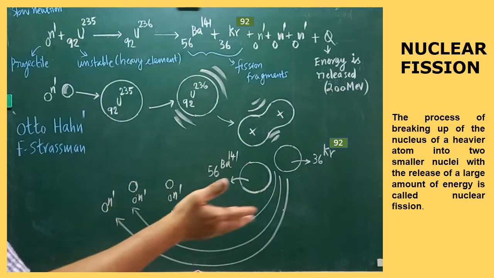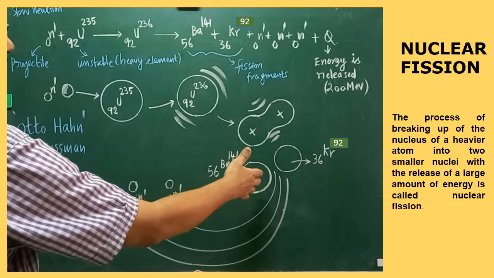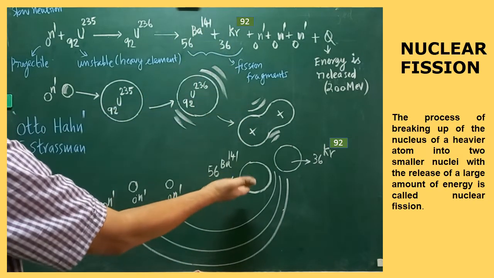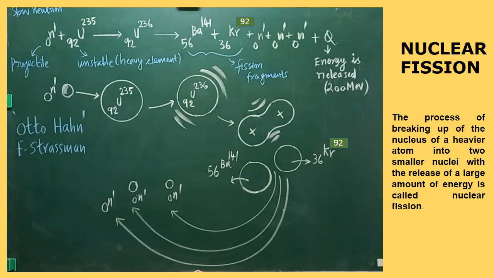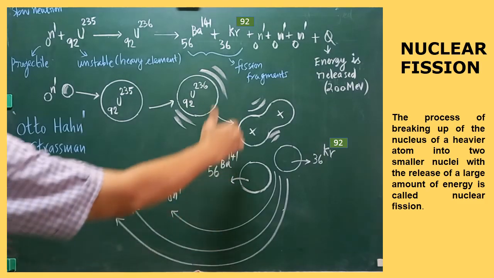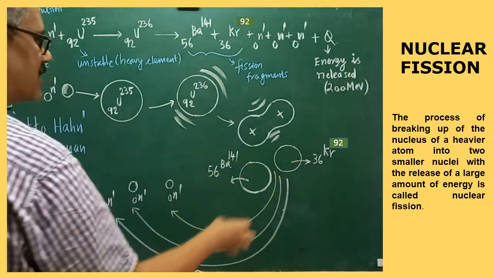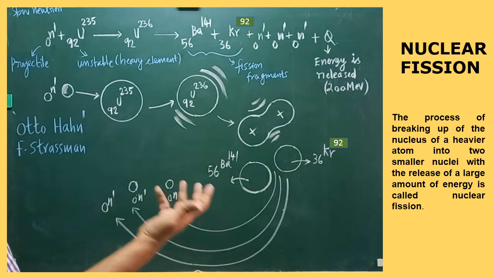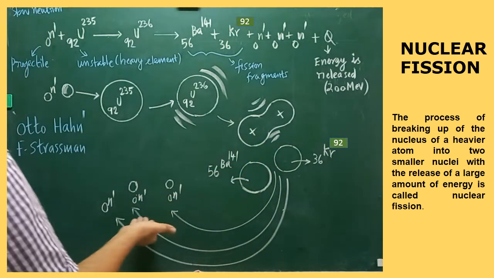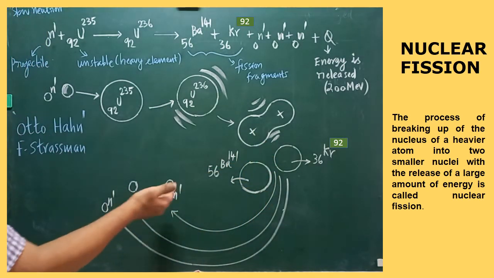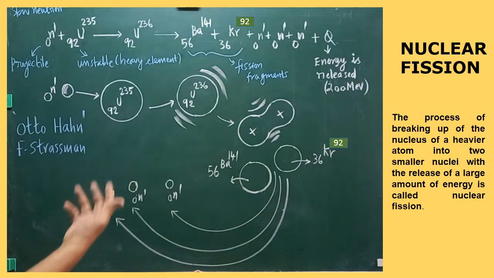Are you clear? In your textbook, one more typical example is also given. So what happens later? From our example, we can say that barium and krypton, these two elements, are formed in the fission process. After the splitting, are you clear? A single nucleus is split into two fission fragments. That's why this is called nuclear fission. Are you clear? And in the same process, how many neutrons are emitted? 3 neutrons are emitted, 3 neutrons are produced in the process.